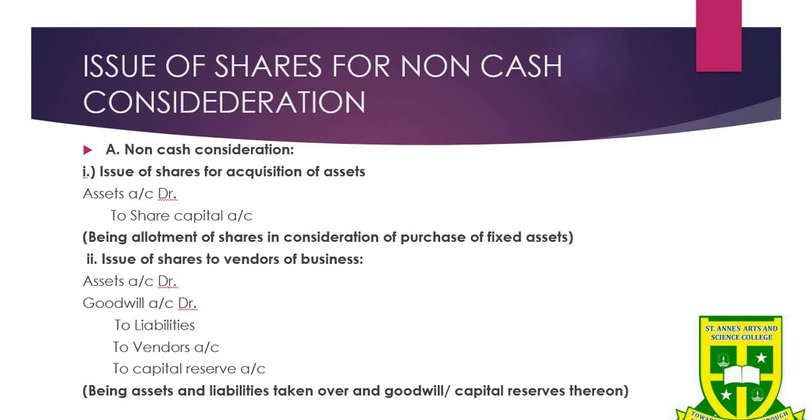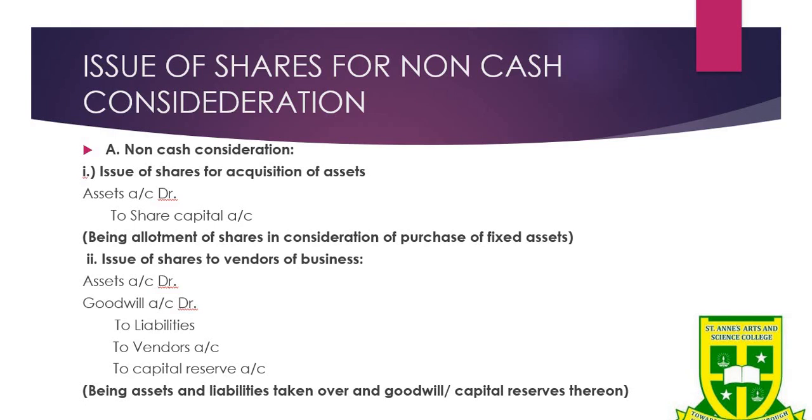Next one is issue of shares to vendors of business. A company may purchase the running business of a sole trader or partnership or even some other company. Here, the consideration may be in the form of shares. And the important point in the issue of shares to vendors of business, two terms will be available.